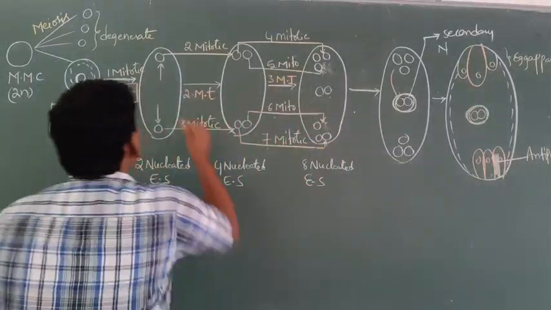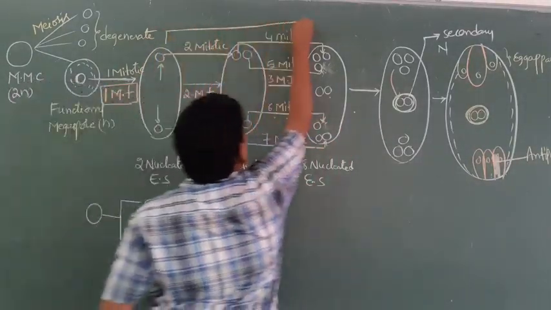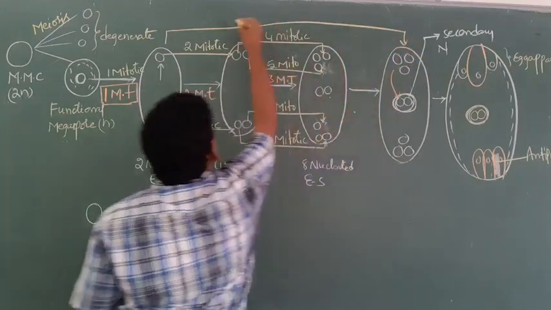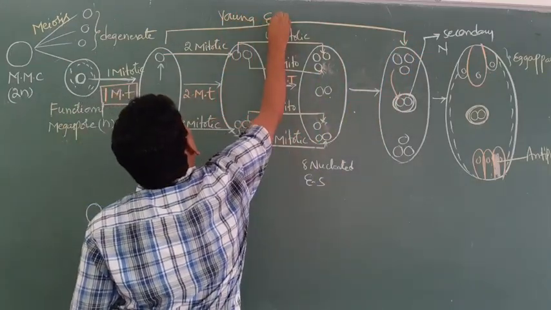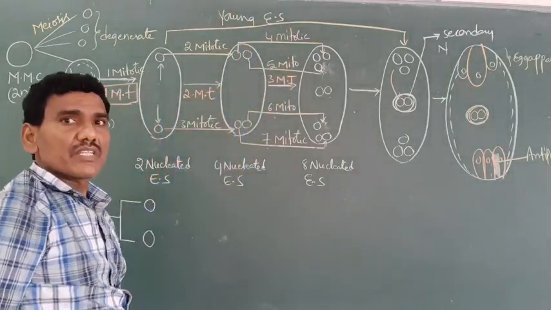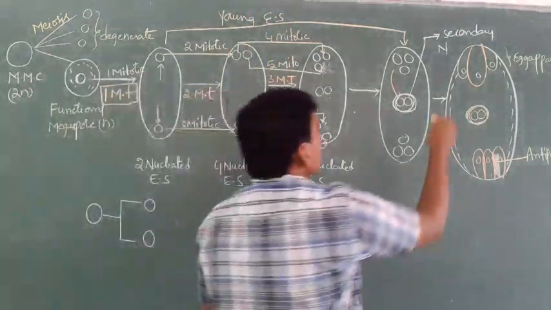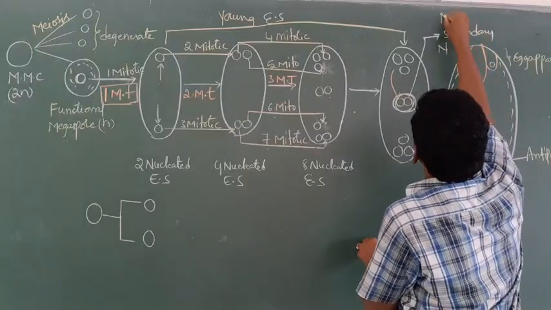Here, from here to here, this is a young embryo sac. This is nothing but a matured embryo sac.